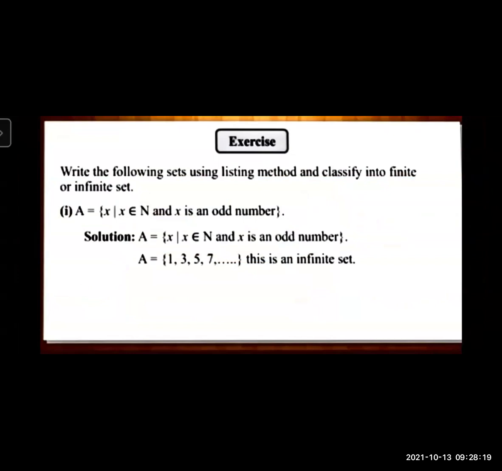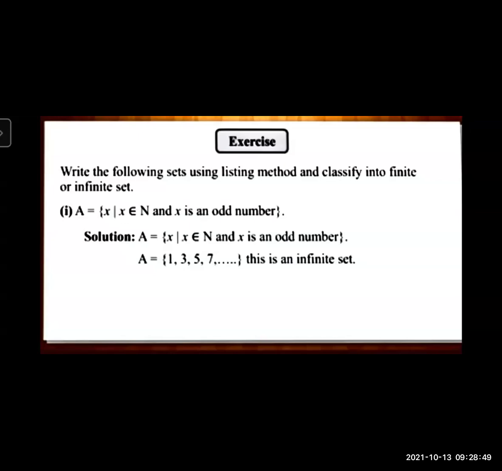Now see, in this example, the set is given. Question: write the following sets using the listing method and classify them into finite or infinite sets. Question 1: A is equal to the set of all x such that x is an odd natural number. This is in the form of the rule method. You first have to write the set using the listing method. Then only you will be able to say whether this is an infinite or finite set.